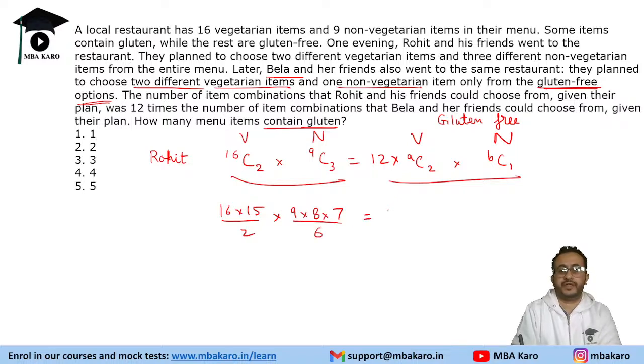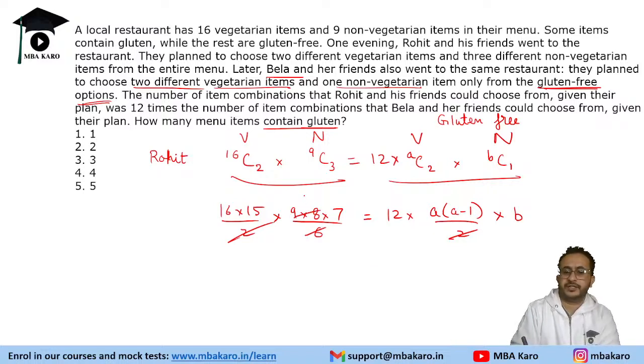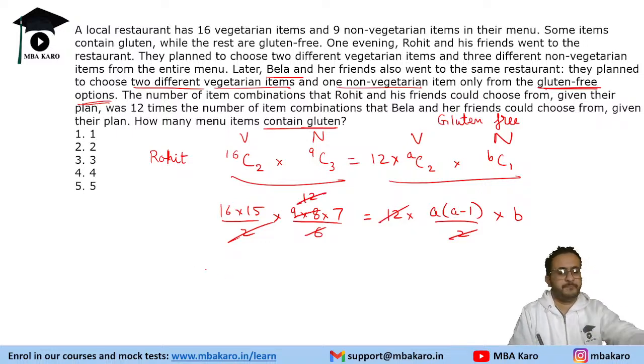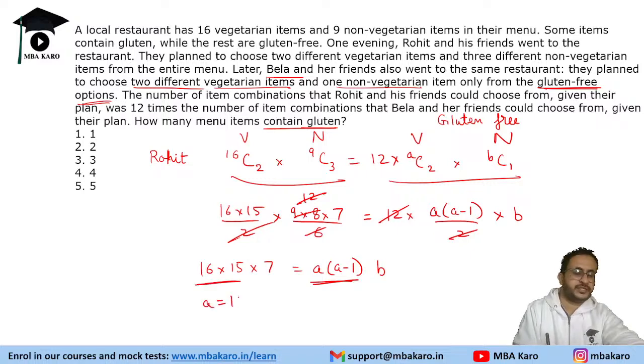And 12 into A C 2, this is not 9, this is A, and B. So A C 2 means A into A minus 1 by 2, and 6 B C 1 is B. We can knock off 2 and 2, 9 into 8 becomes 12, and the 12 and 12 get cancelled. Now compare the like terms on both sides. So we have 16 into 15 into 7 equal to A into A minus 1 into B. If you compare these terms, we get A is equal to 16 and B is equal to 7.